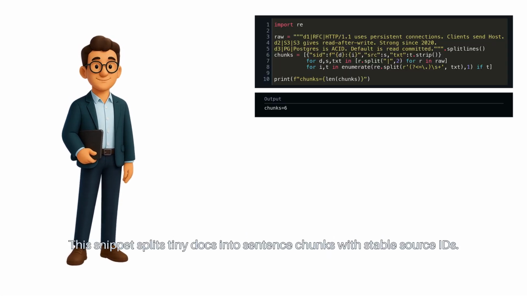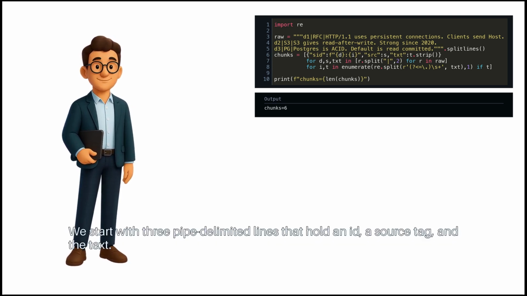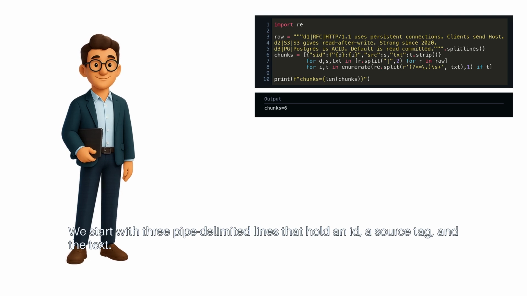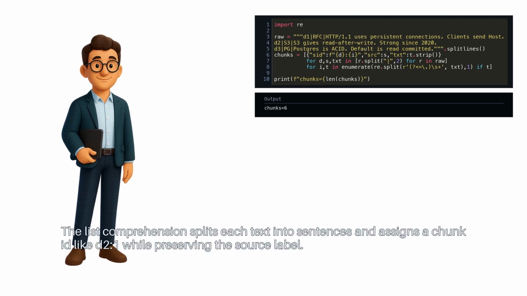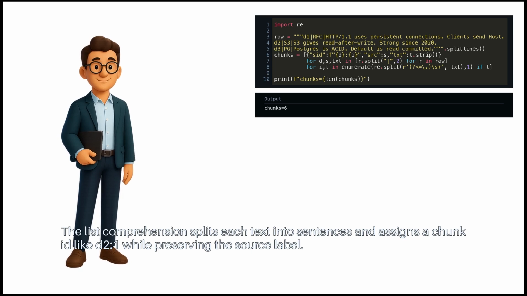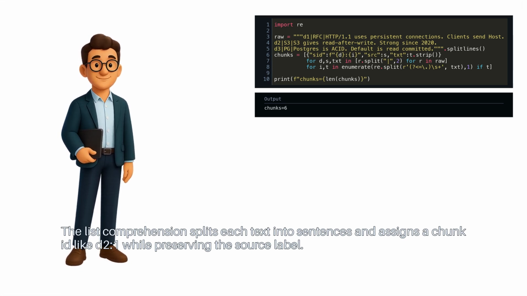This snippet splits tiny docs into sentence chunks with stable source IDs. We start with 3 pipe delimited lines that hold an ID, a source tag, and the text. The list comprehension splits each text into sentences and assigns a chunk ID like D21 while preserving the source label.